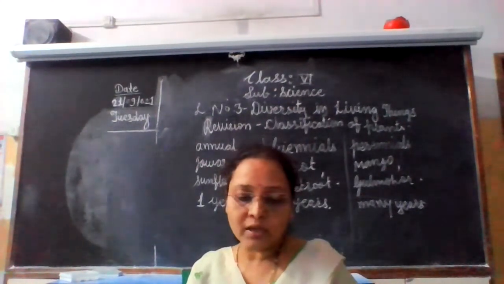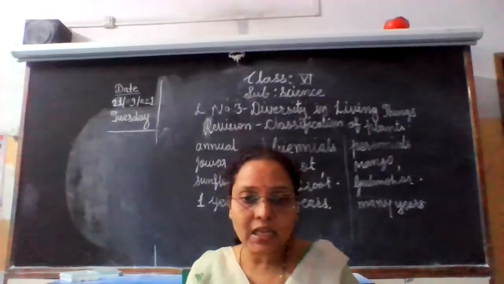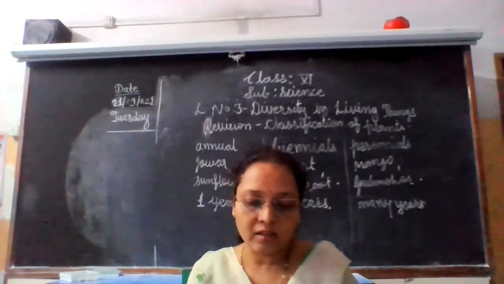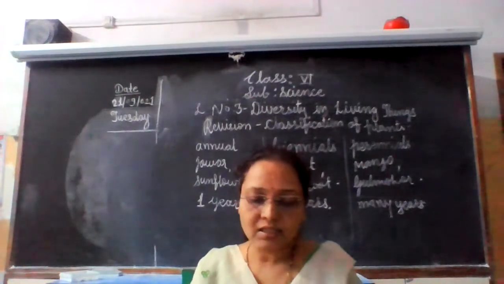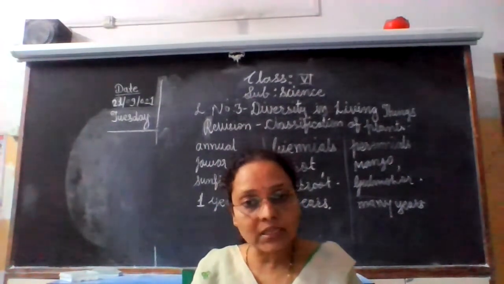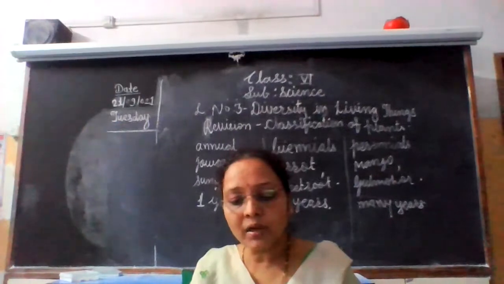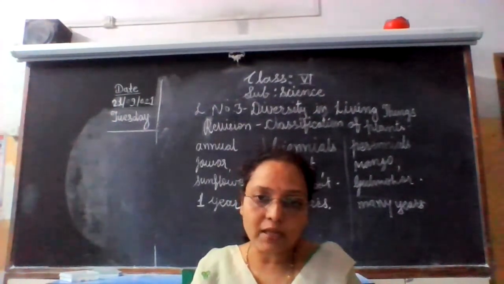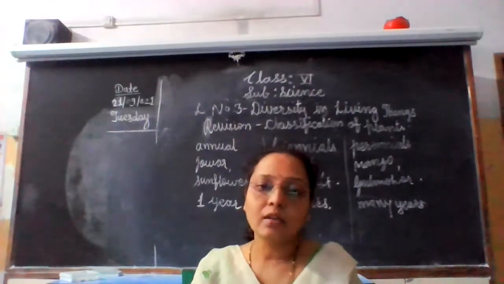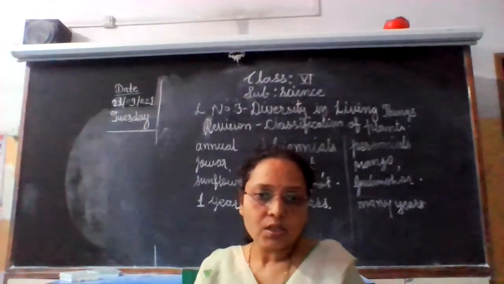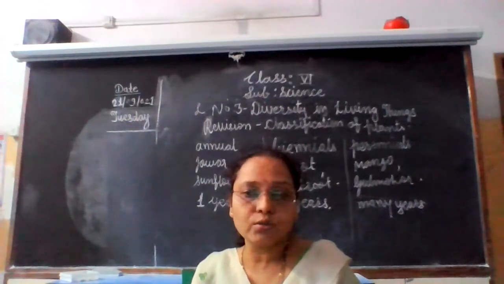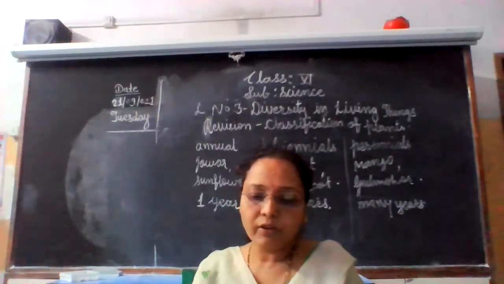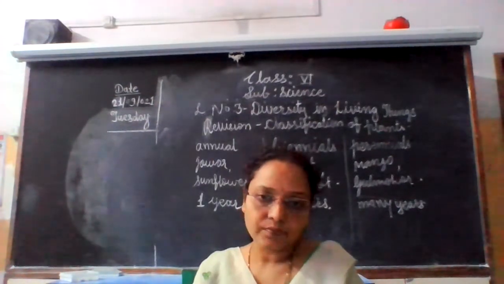You know some animals are oviparous animals, means the animals which lay eggs like hen, they lay eggs, so they are oviparous animals. The animals which give directly birth to young ones, they are viviparous animals like dog, cat, human being. So they give directly birth to the other animal. So they are viviparous animals.